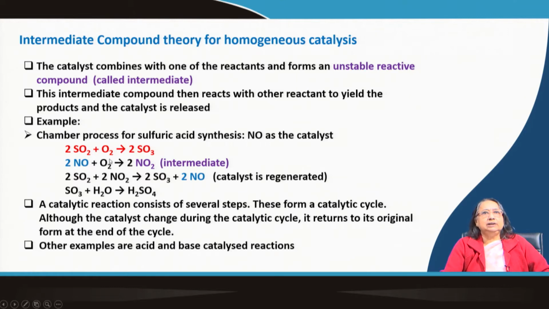NO first reacts with the oxygen to form NO2, okay. This is an intermediate, and then NO2 reacts with SO2 to give SO3 and NO. So, you are getting back that catalyst, the catalyst is regenerated, and then finally SO3 reacts with H2O to give H2SO4. So, it is the synthesis of H2SO4, industrial scale, okay, industrial synthesis.